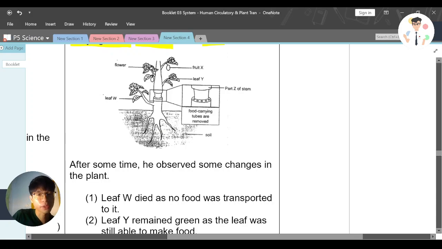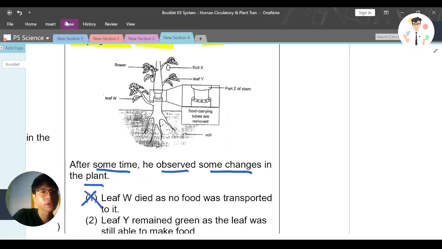Now, after some time, we observe some changes in the plant. Let's see what changes there might be. Number one, leaf W died as no food was transported to it. Teacher, you cut it out already, so no food already, so it died already. Is it true? The answer is no.